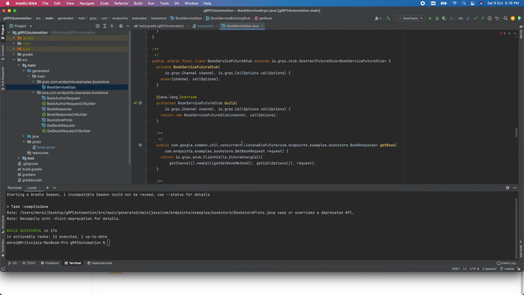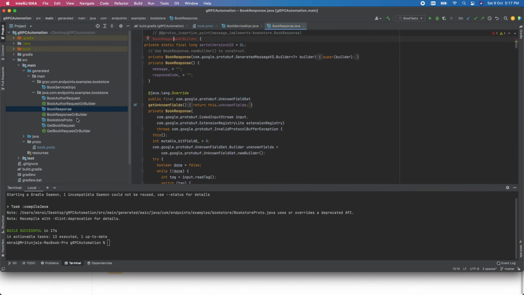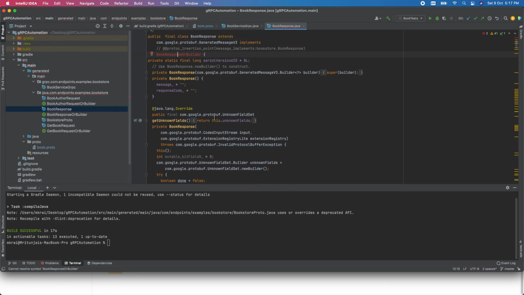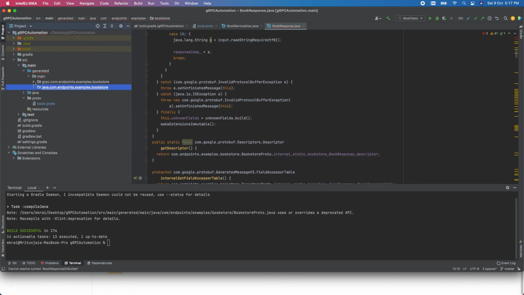Here we have different types of stubs generated. One is for unary call. If you want to develop services which are bi-directional, where both client and server are continuously sending requests and responses, then we can go for bi-directional. Otherwise, unary means I send a request and then I get a response. All of this depends on our requirement. So this is our stubs.